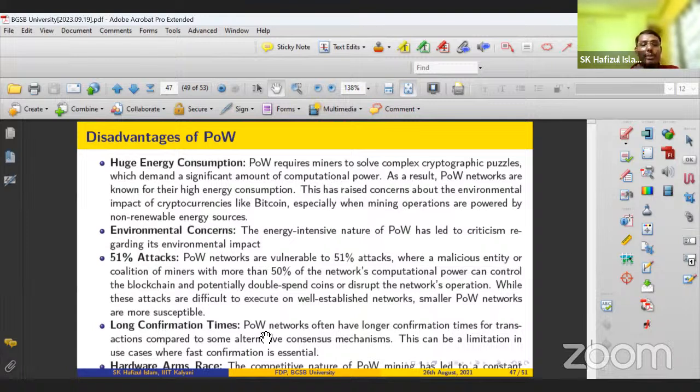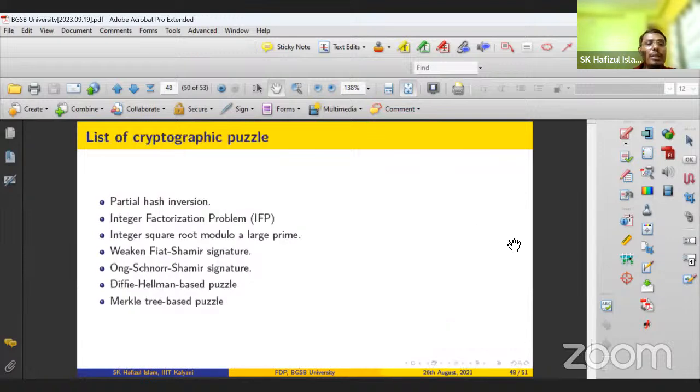And the long confirmation time, because the mathematical puzzle involves time; the duration is approximately 10 minutes, right? Mining time is approximately 10 minutes. Right? So these are a few advantages and disadvantages of the Bitcoin network that uses proof of work, right?